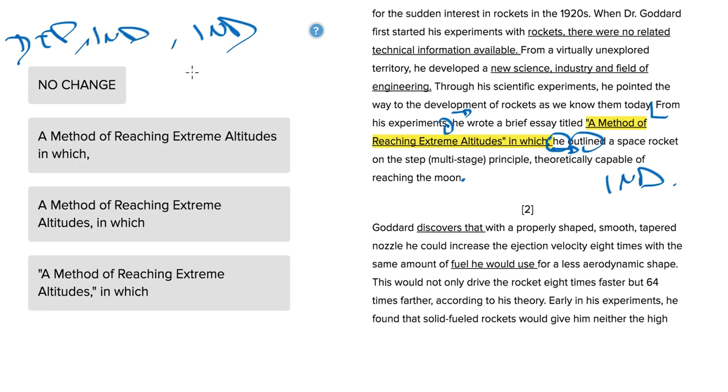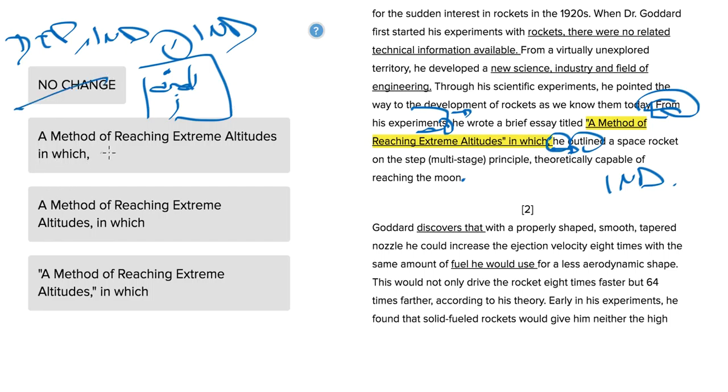Now this is preceded by a dependent clause, which can be before or after an independent clause split by a comma, but between two independent clauses, and we know this because from here his experiment doesn't have a subject and a verb. Between two independent clauses, you can only have a period, the conjunction and, or a semicolon for this test. We cannot have a comma, or this becomes a comma splice. So because of that, the first answer choice would be immediately wrong. Let's go ahead and consider the second.